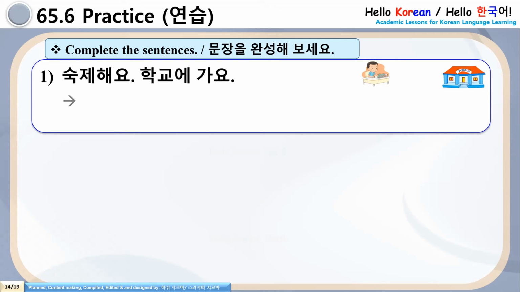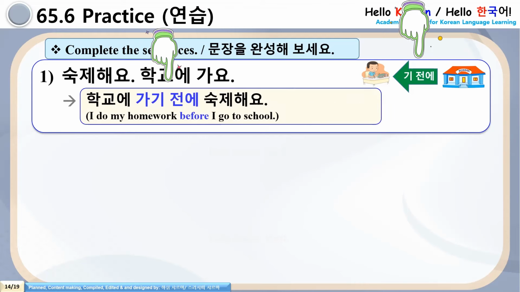Now practice questions are here. See number 1, 숙제해요. 학교에 가요. And the situation is before going to school I do my homework. How to express this situation in Korean? 학교에 가기 전에 숙제해요. Very simple, 여러분. What you have to do? Just shift the second action to the start of the sentence with the grammar 기 전에. And at the end of the sentence, just mention the first action. 숙제해요. So 학교에 가기 전에 숙제해요.